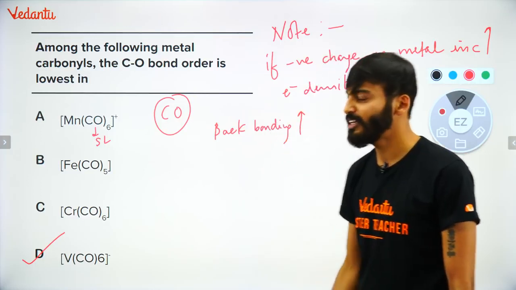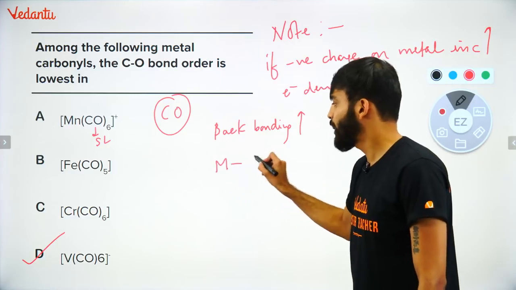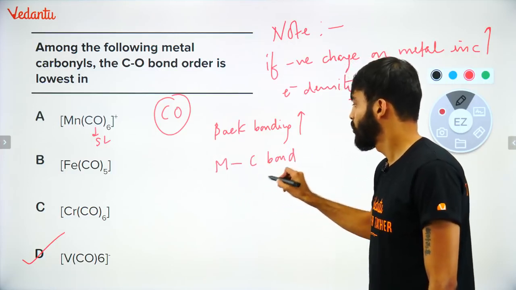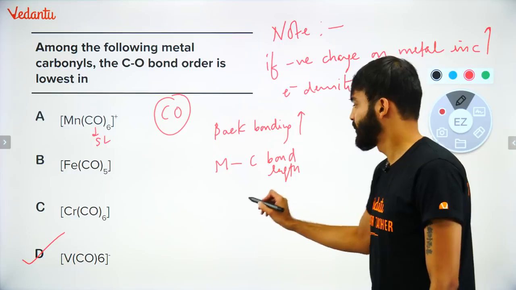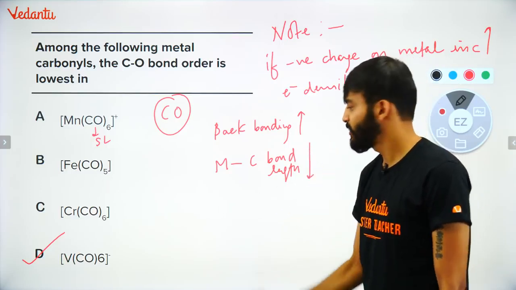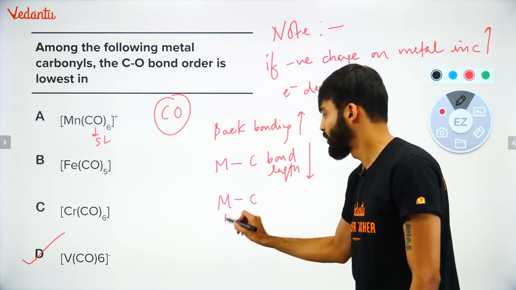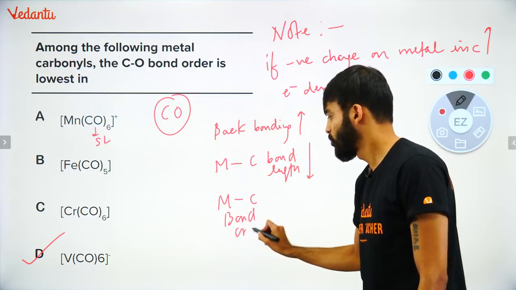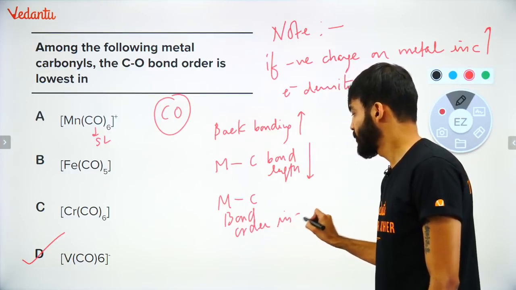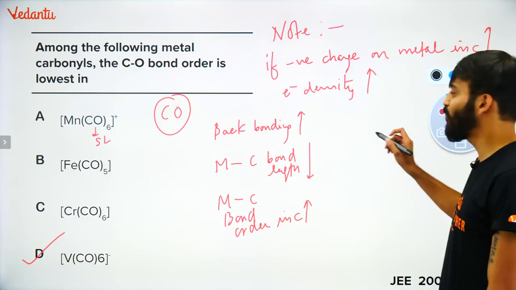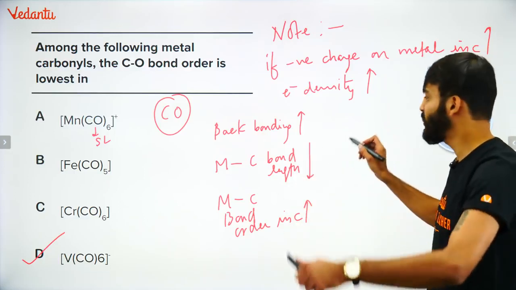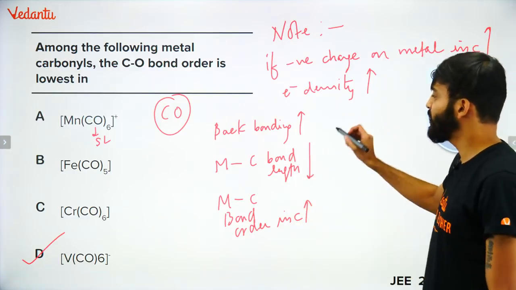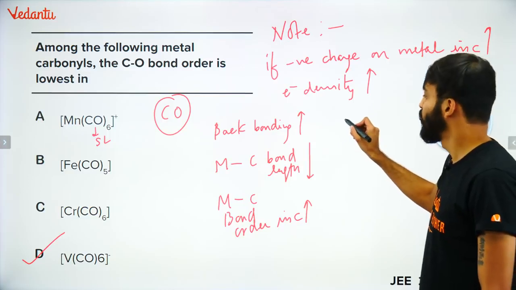If back bonding will increase, बच्चा लोग, metal carbon bond length decreases, and metal carbon bond order increases. But what about C double bond O? It means if back bonding will increase, what will happen to C double bond O?